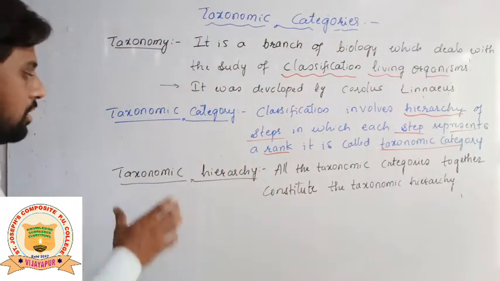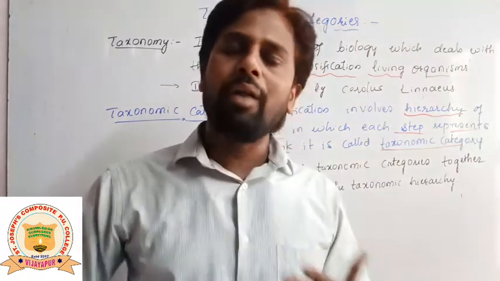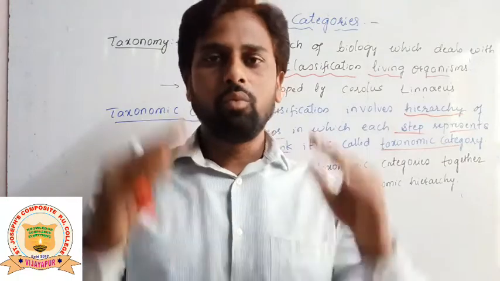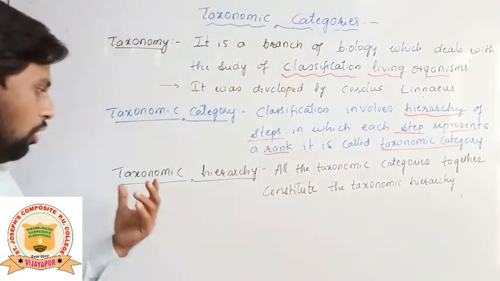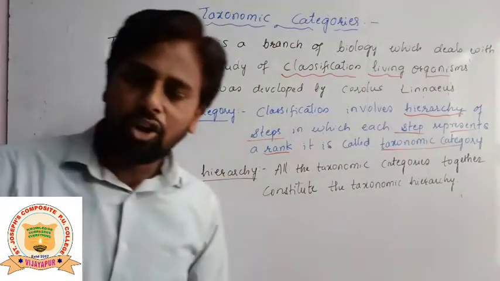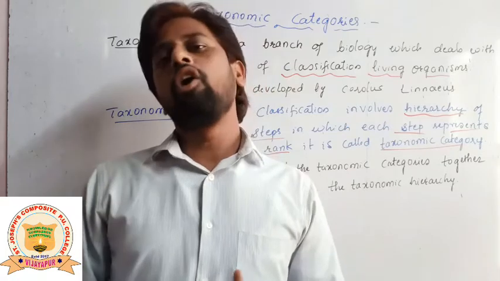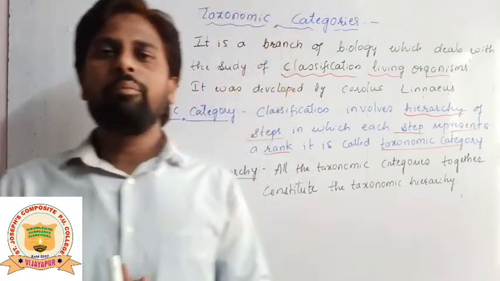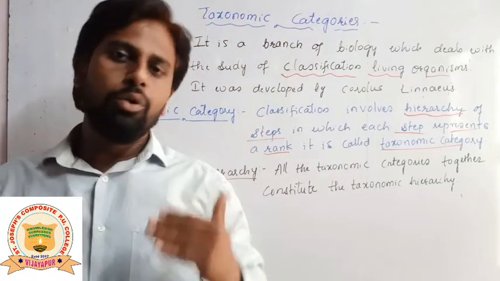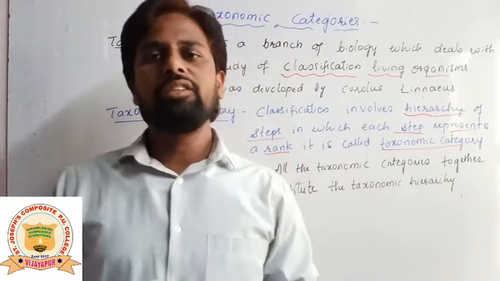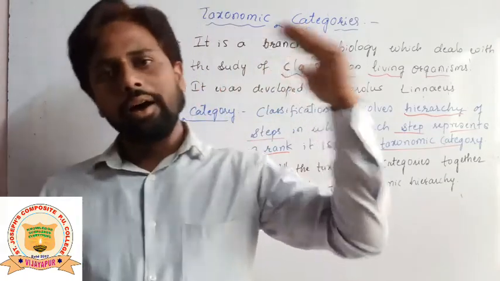Taxonomic hierarchy can be shown in ascending order or descending order. Ascending means from lower to higher, descending means from higher to lower. These categories are arranged in these two ways.